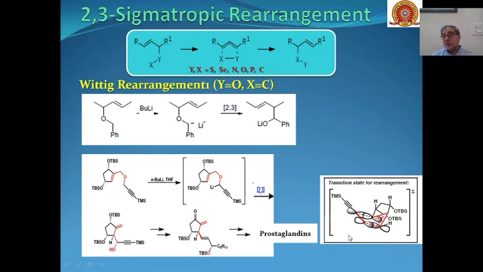So this is the transition state of the rearrangement. You can see that a suprafacial shift is taking place. A suprafacial 2,3 sigmatropic shift is taking place, and you can see the lobes of overlapping have the same sign, so that is why this reaction is an allowed process.